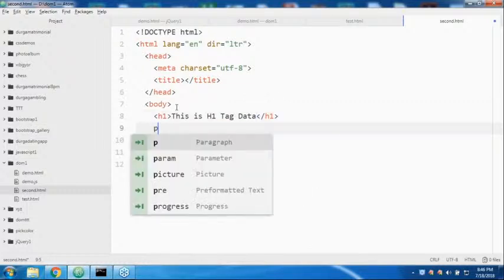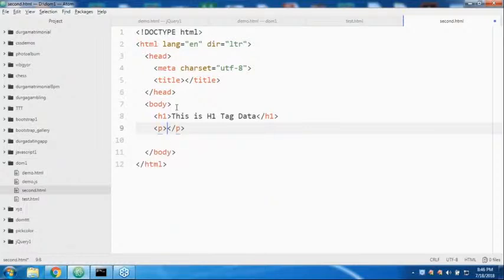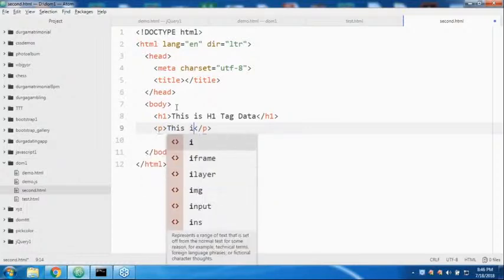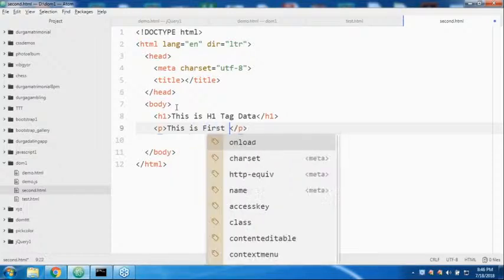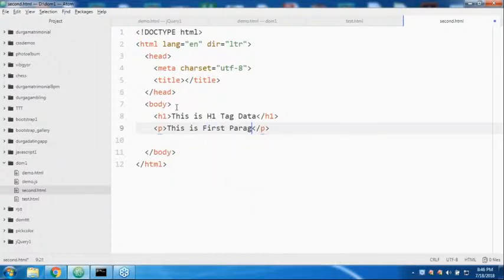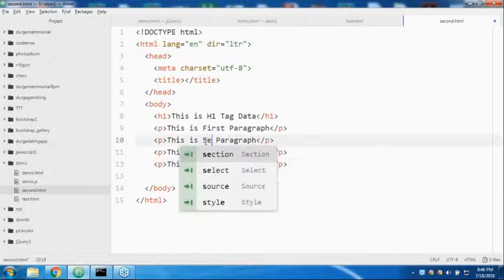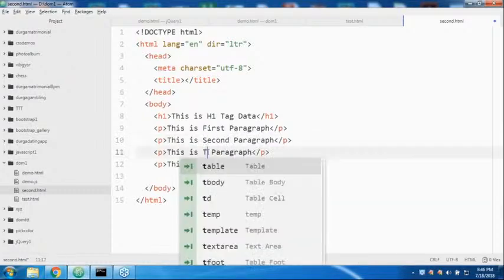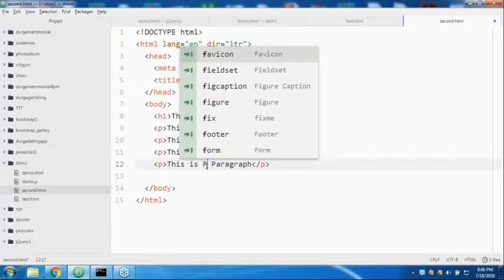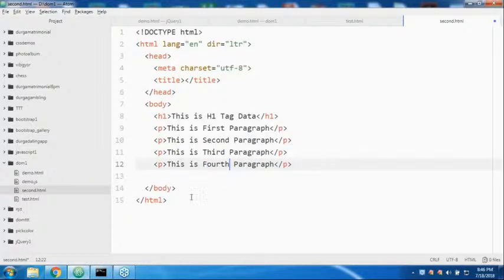Next I'm taking a p. This is the first paragraph. I hope you can understand very easily. Don't worry much about this one. This is the second paragraph. This is the third paragraph. Next, this one is nothing but the fourth paragraph, like this, right?